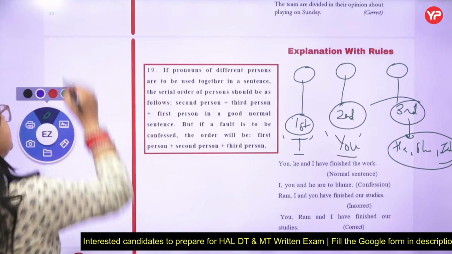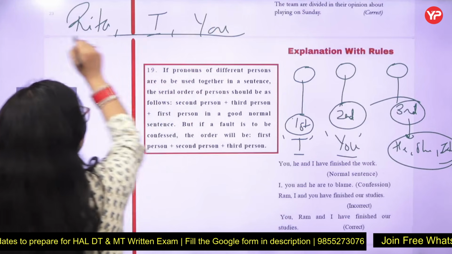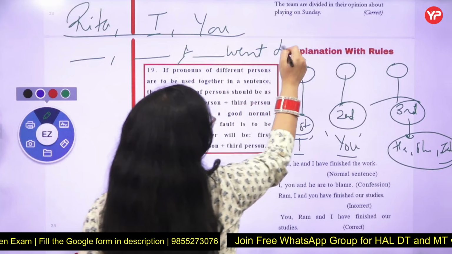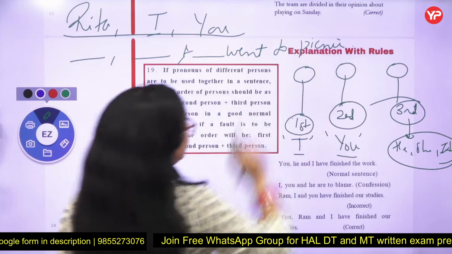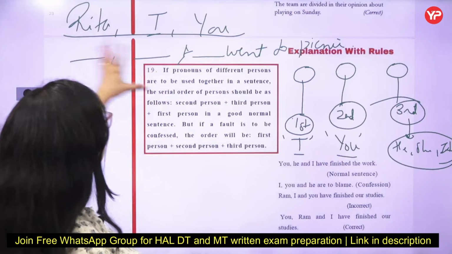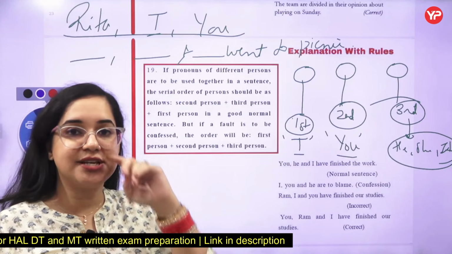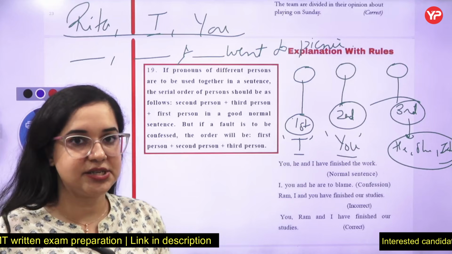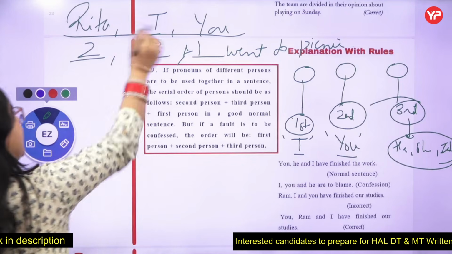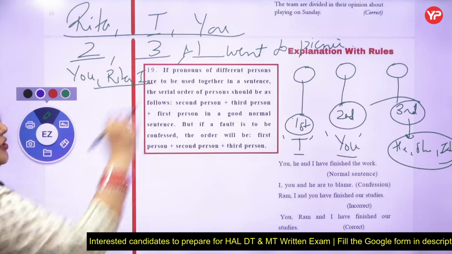Now, if a sentence is, Rita, I and you, these are the options. Dash, dash and dash went to picnic. Now you have to remember the logic, how you're going to fill it. I, you, Rita. What should be the logic? The logic is whenever it's a normal sentence, simple sentence, positive sentence, you will use the sequence 2, 3, 1. That is, you, Rita, I went to the picnic.